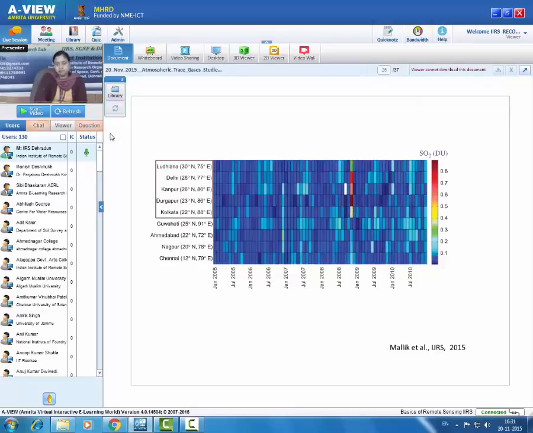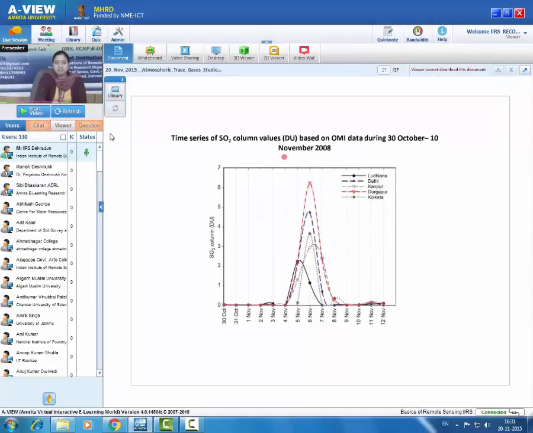For this, we have analyzed the daily variation of sulfur dioxide column values from the OMI data during 30th of October to 12th of November. Over these 5 locations where we observed a very high amount of sulfur dioxide during this particular month, we found that there was a very high sulfur dioxide columnar concentration during 4th of November to 8th of November. What was the reason for this very high amount of sulfur dioxide?